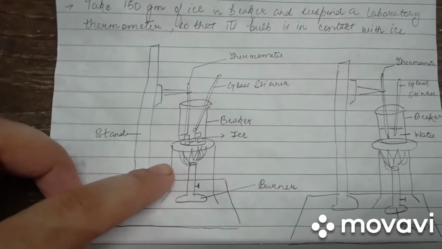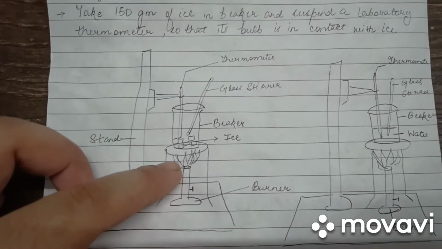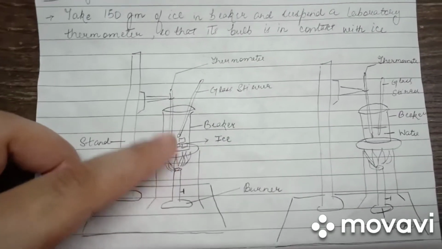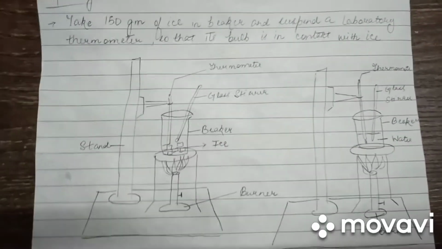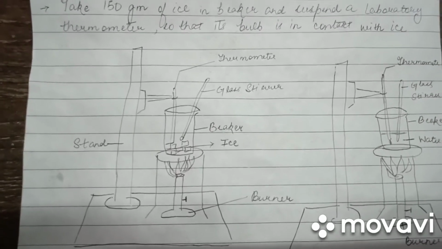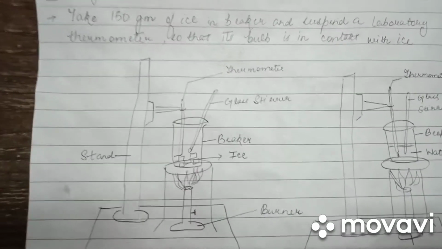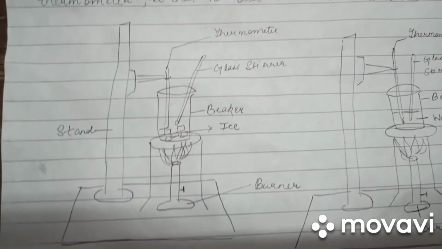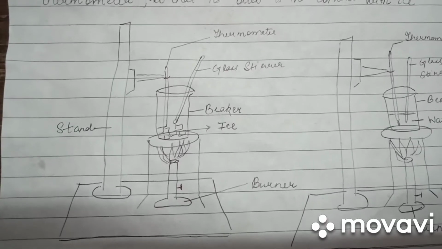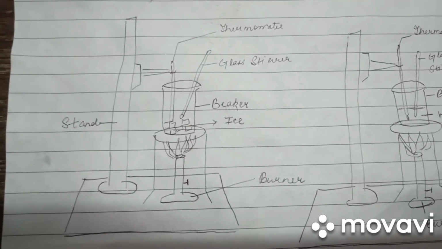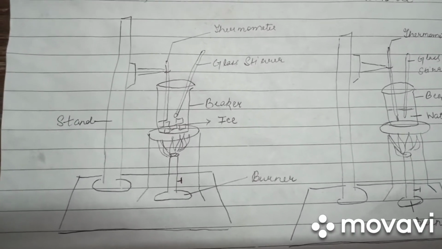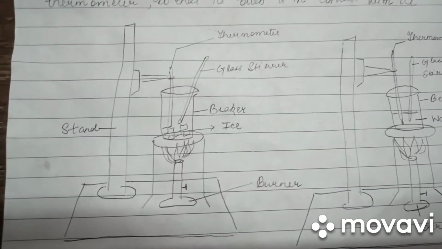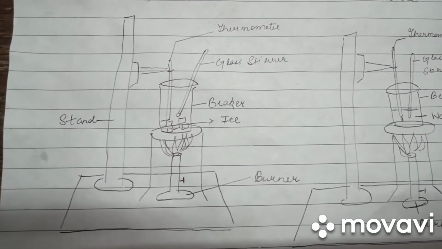Considering the example here, as soon as heat is provided to the beaker containing the ice cubes, the kinetic energy of the particles of the ice increases, as a result of which particles start to vibrate with a greater speed. The beaker is continuously provided with the heat, and this energy is used up to overcome the forces of attraction between the particles. As more and more heat is provided, particles become more and more free, and eventually they change their state to liquid state.